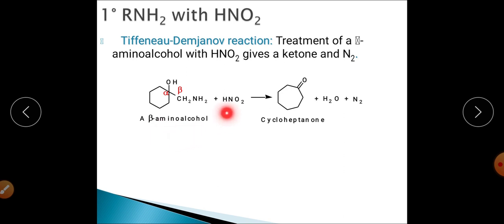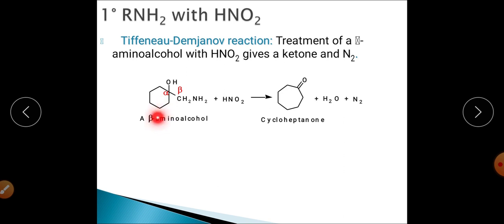When this beta amino alcohol is subjected to reaction with nitrous acid, here you can write HNO2 as well as NaNO2 plus HCl or sulfuric acid, which will give rise to HNO2, it will form cycloheptanone. The ring has been expanded.